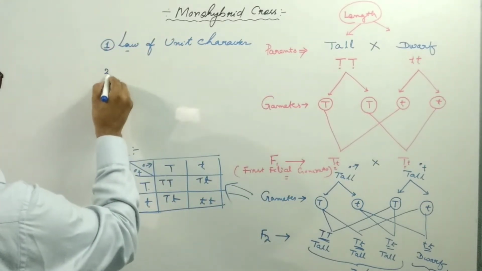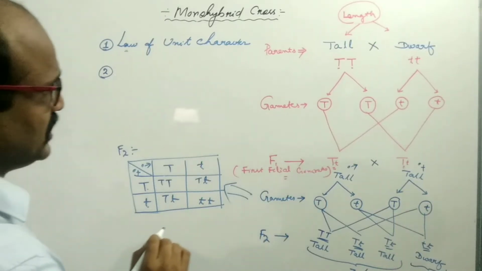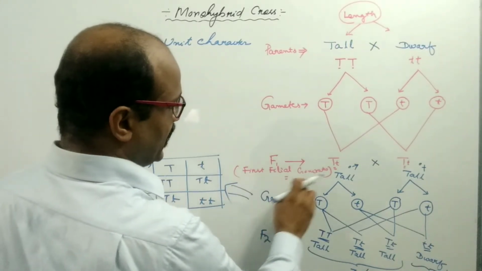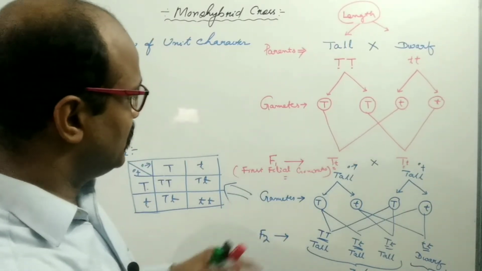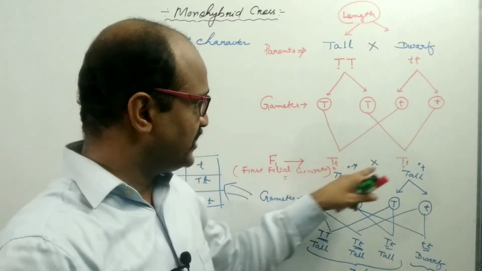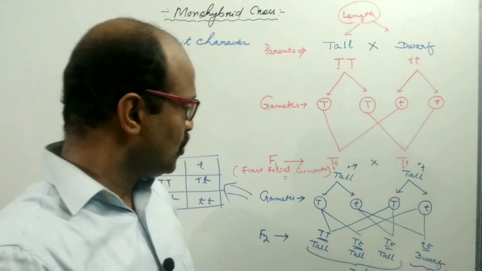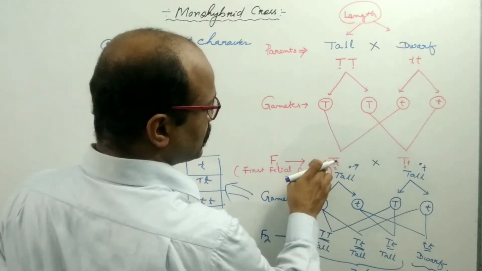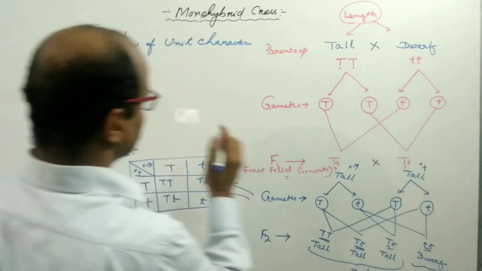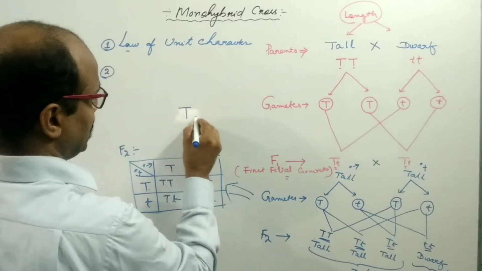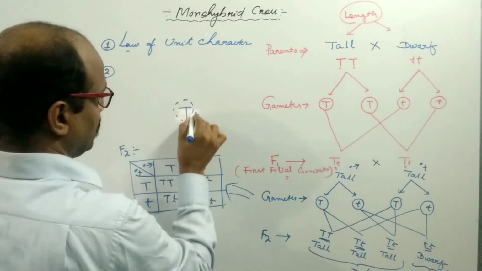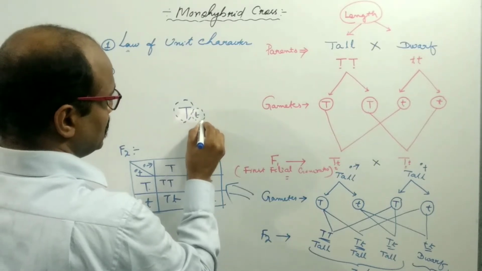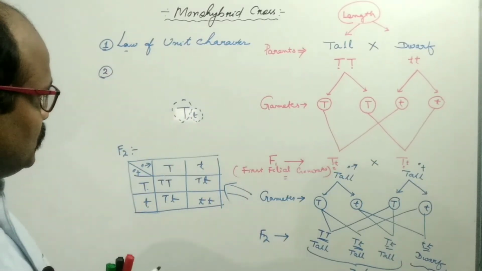Now come to another law, or principle. In the first filial generation, there is capital T and small t. The individual contains capital T, meaning the tallness character. In the F1 generation, there is the tallness character and the dwarfness character.